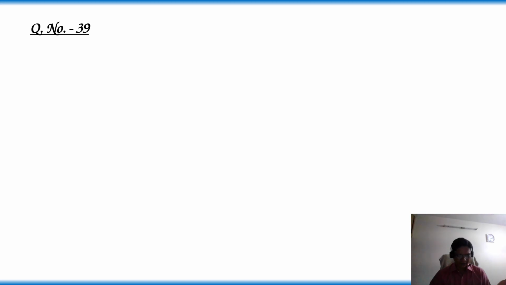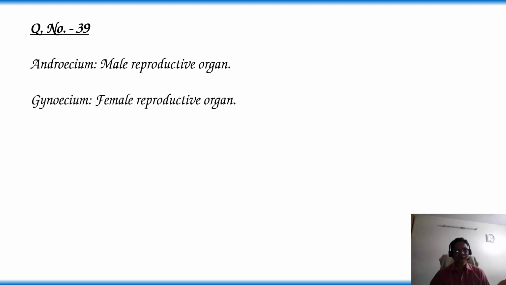Question number 39. Which represents male and female reproductive organs respectively in angiosperms? Option 1, androecium and gynoecium. Option 2, filament and style. Option 3, pollen grain and ovule. Option 4, all of the above. So let's look at the information on these options. Androecium is the male reproductive organ. Gynoecium is the female reproductive organ.